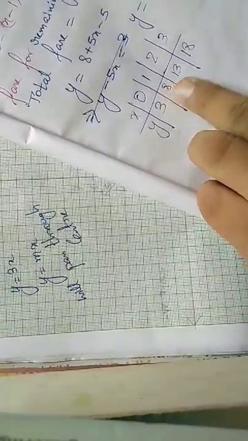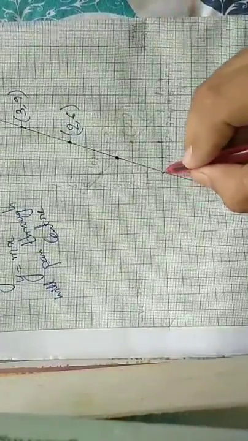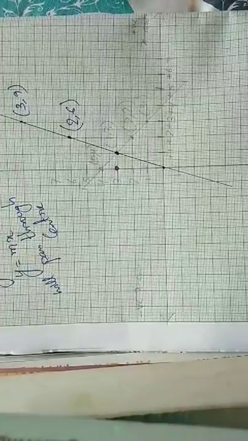Okay, so what are the points that I'm having? The points I'm having are 0, 3 and 1, 8. I'll do it with red pen. 0, 3 means x is 0, y is 3. So 0, 3 is this. Points can be there on the axis even, right? So 0, 3.